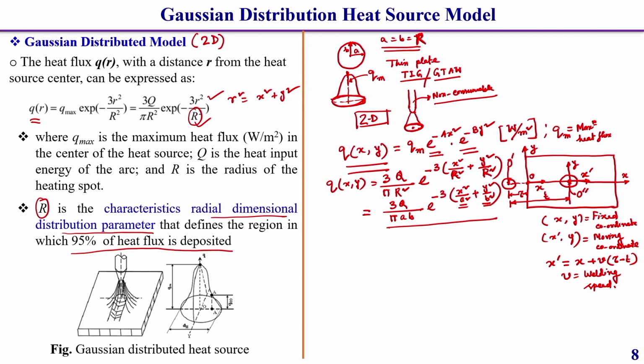Now, for the Gaussian distribution, let us consider this is your a along the x direction and this is your b, and here the Gaussian heat is distributed, which I am drawing like this.